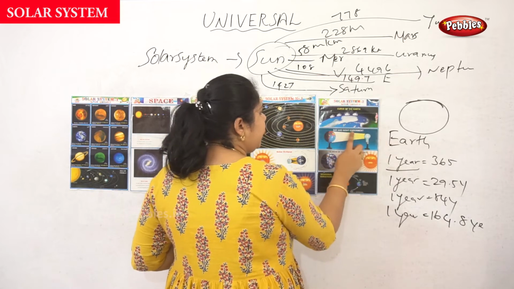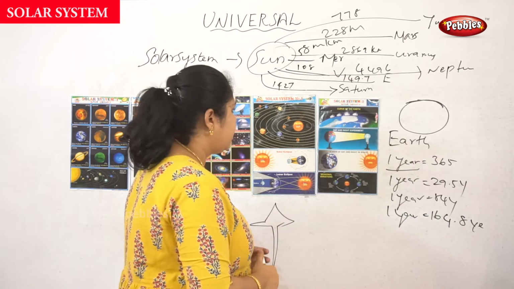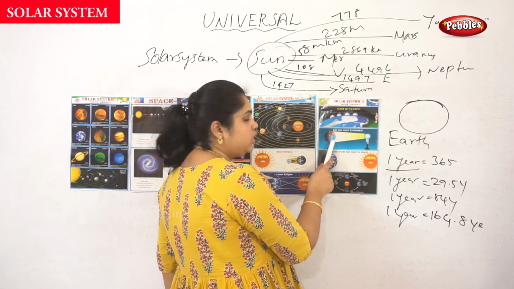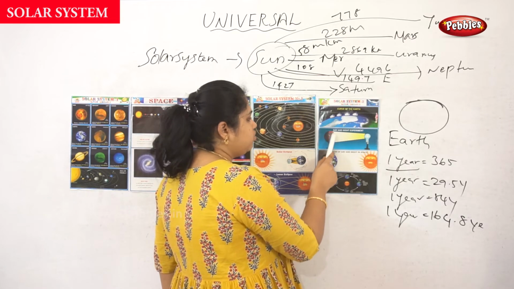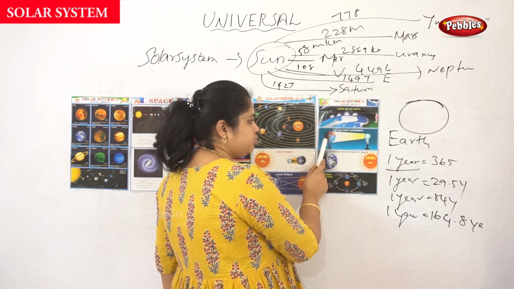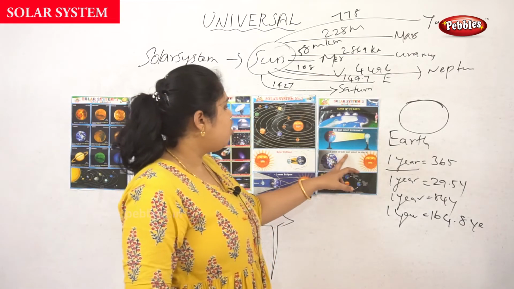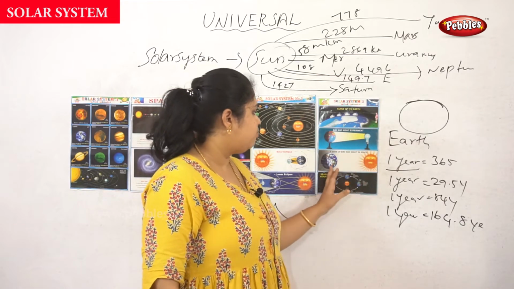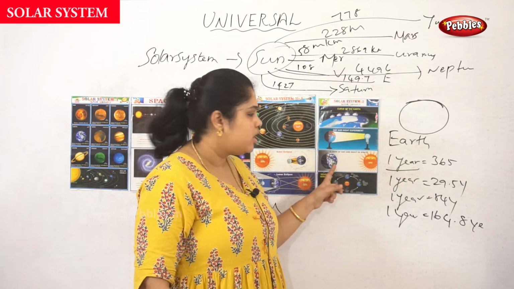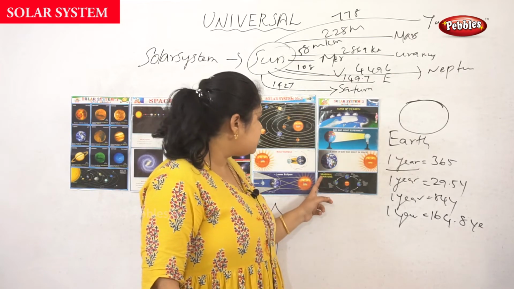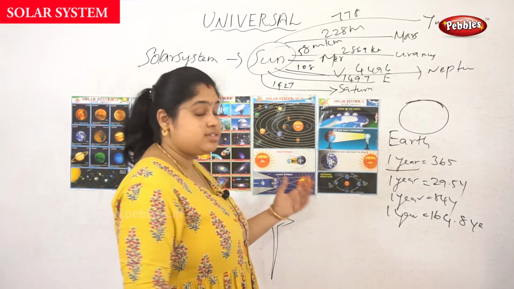So this is the curve of the earth. Okay, so this is a day and night experiment. In the day and night experiment, if the sun shines on the earth, the earth will be like this, or without the sun, the earth will be like this. Okay, a view of day and night in space. When we are seeing from space, the daytime will be like this and night time will be like this. And seasonal variations.